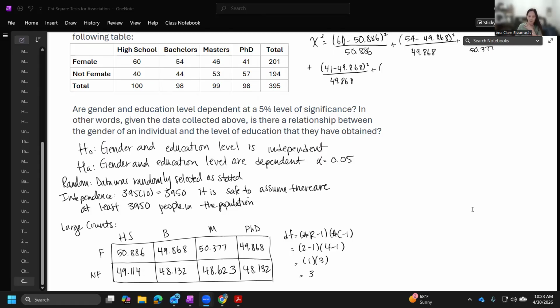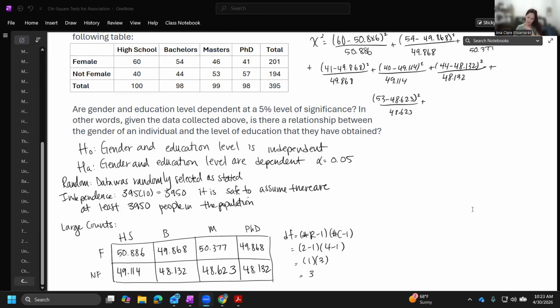Moving on to not female high school, we observe 40 minus what we expect squared over the expected. Plus bachelor's not female is 44 observed minus the expected. Plus master's not female, we observe 53 squared over what we expect.